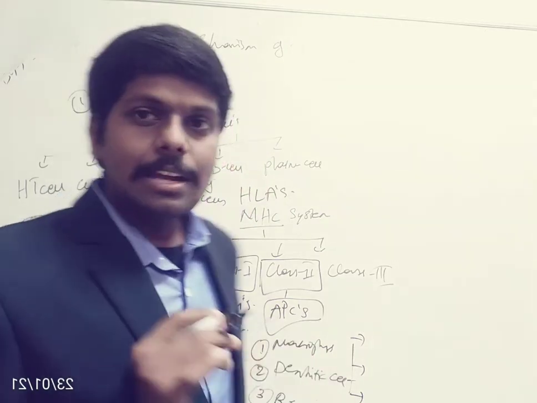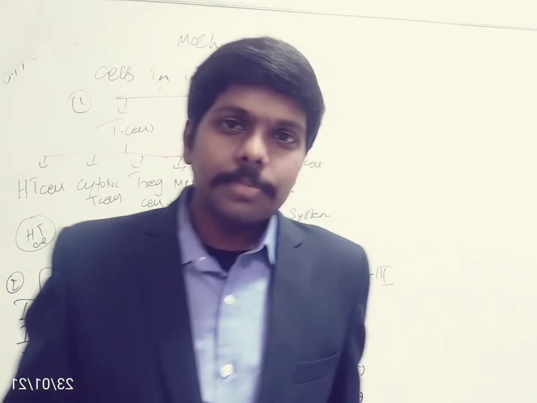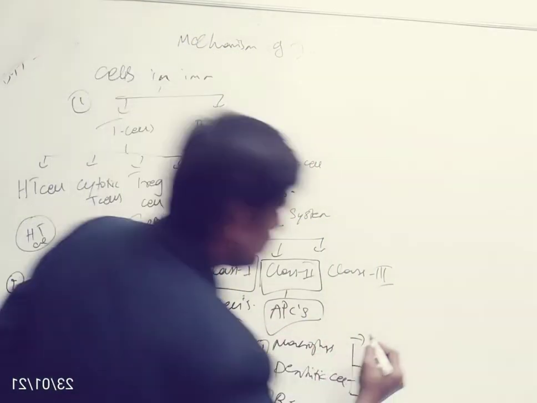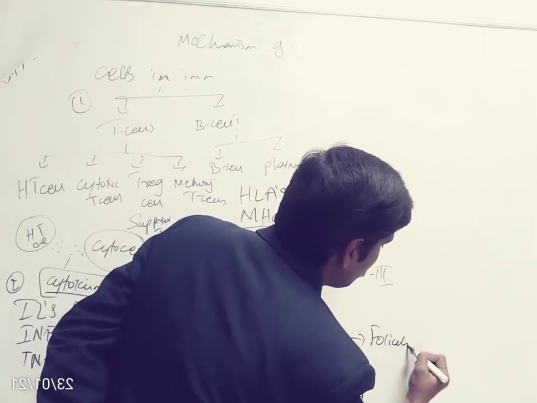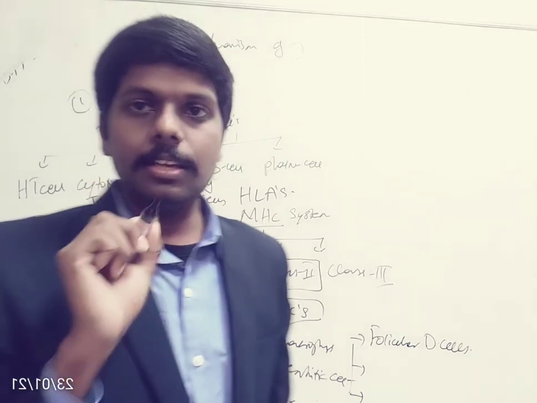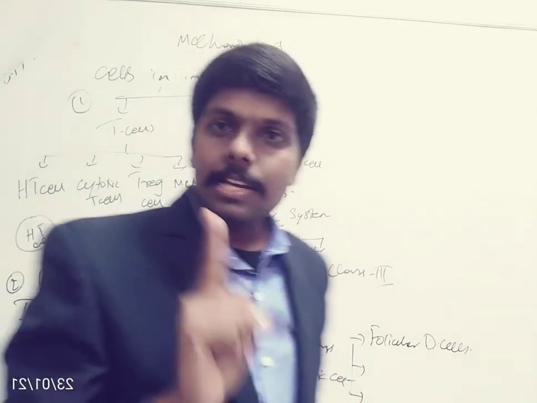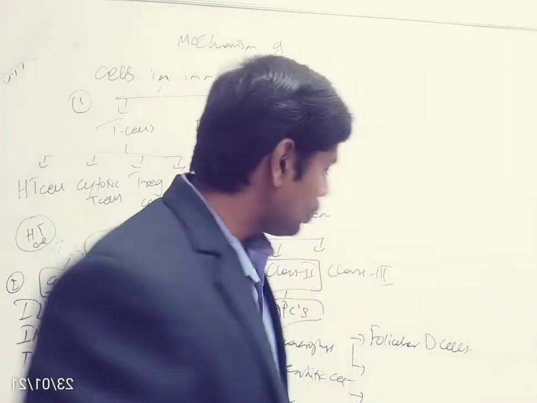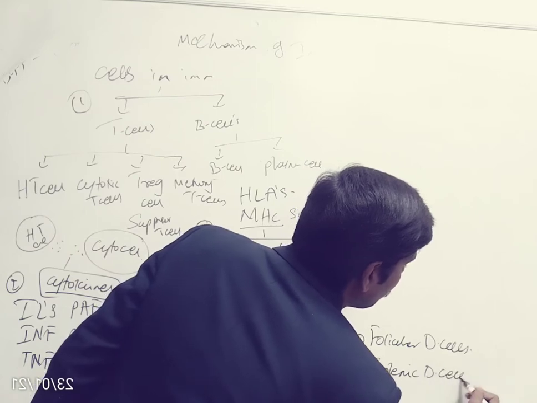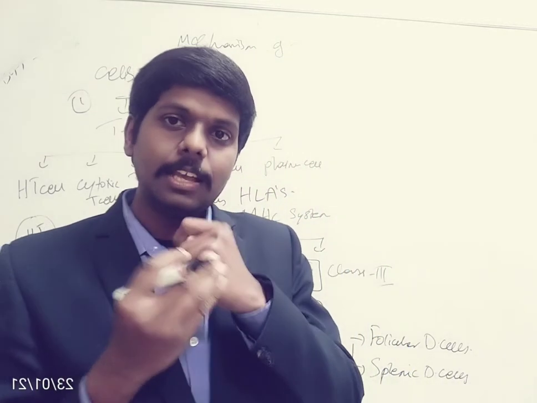If these dendritic cells are present in the lymph nodes, those dendritic cells are called follicular dendritic cells. So the dendritic cells present in the lymph nodes are called follicular dendritic cells. Then if these dendritic cells are present in the spleen, those cells are called splenic dendritic cells.